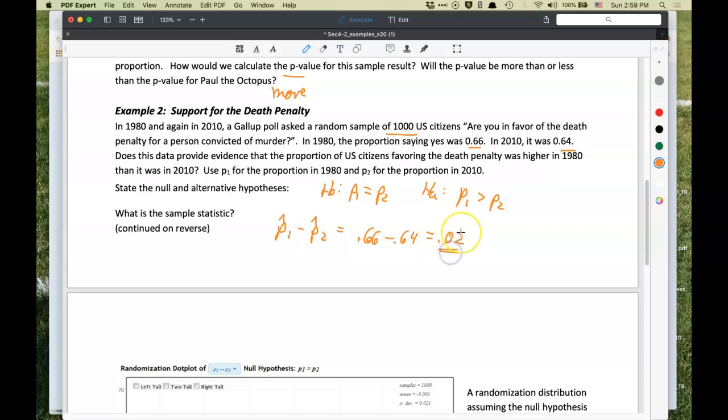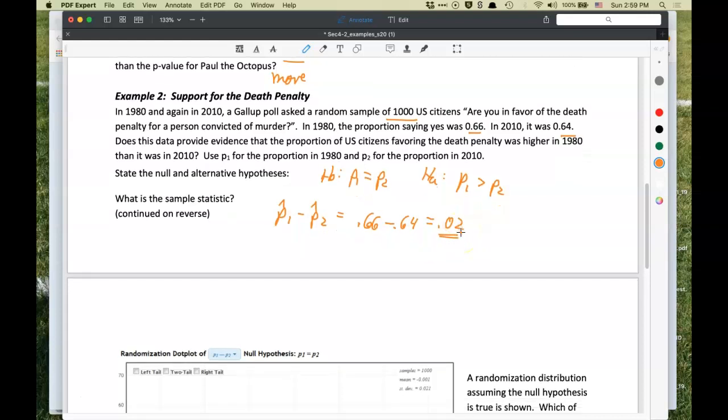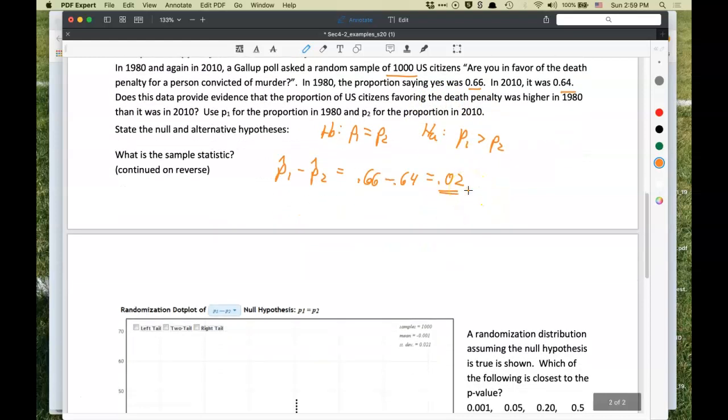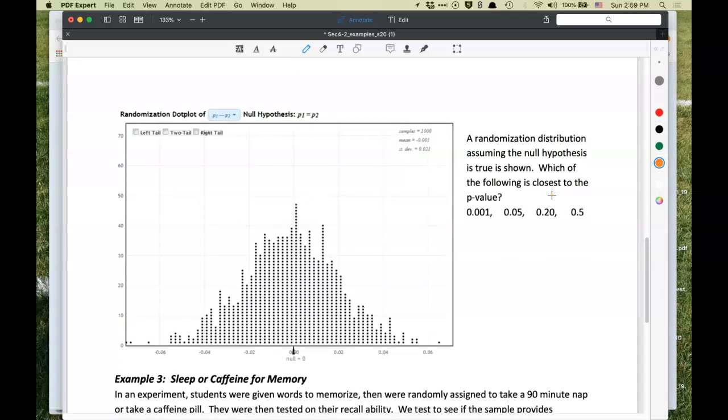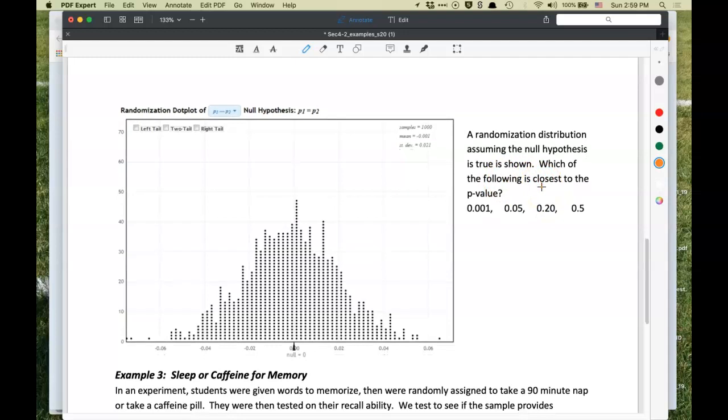So we're wondering if that's far enough away from 0 that we can find support for the alternative hypothesis given a sample of 1,000. So this is a randomization distribution, assuming the null hypothesis is true. And which of the following is closest to the p-value? So think about how you would find that. All right, and then I'm going to address the question.